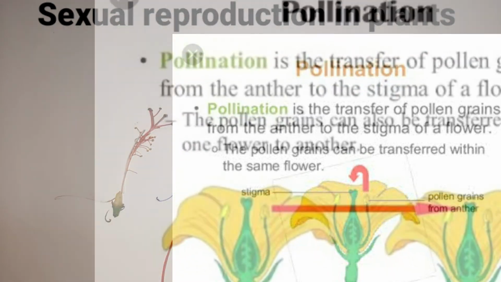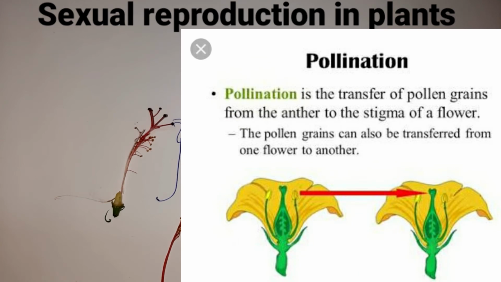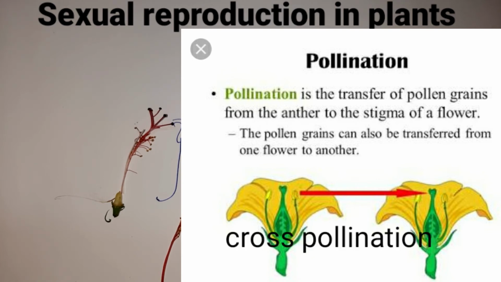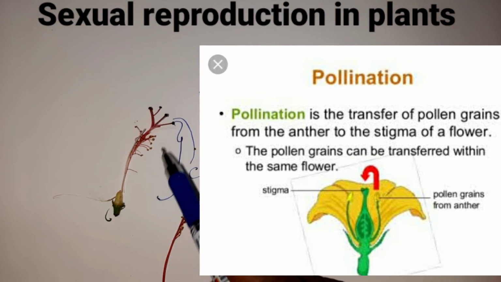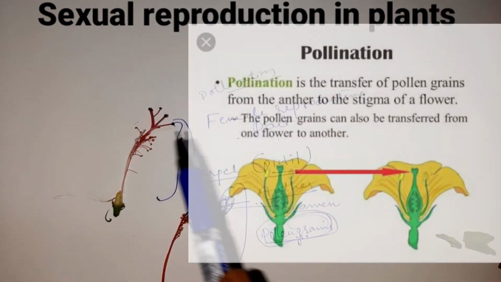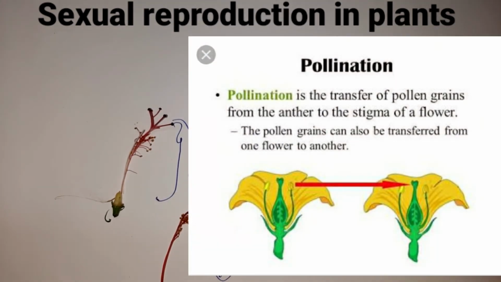Or one more we have, children: if the pollen grains are transferred from one flower to another flower of the same species. From one flower to another flower of the same species. So if the pollination takes place in the same flower, then we call it self-pollination. From one flower to another flower, if the transfer of pollen grains takes place, we call it what? Cross-pollination.